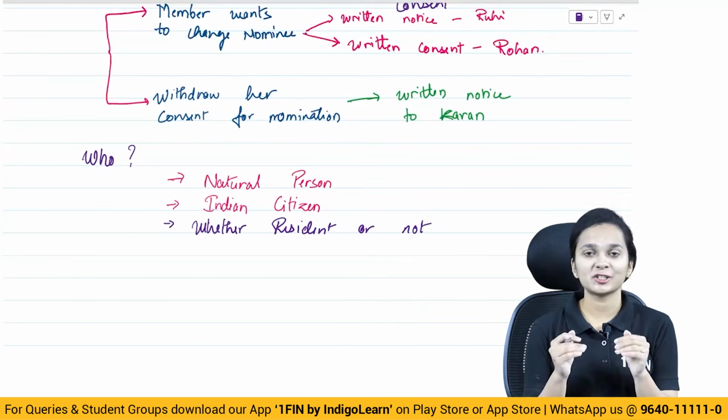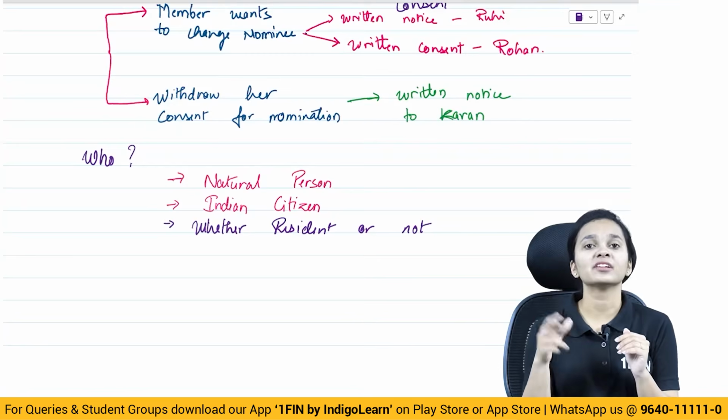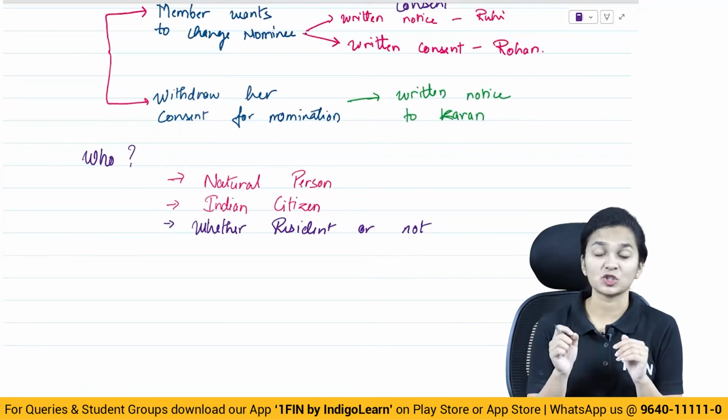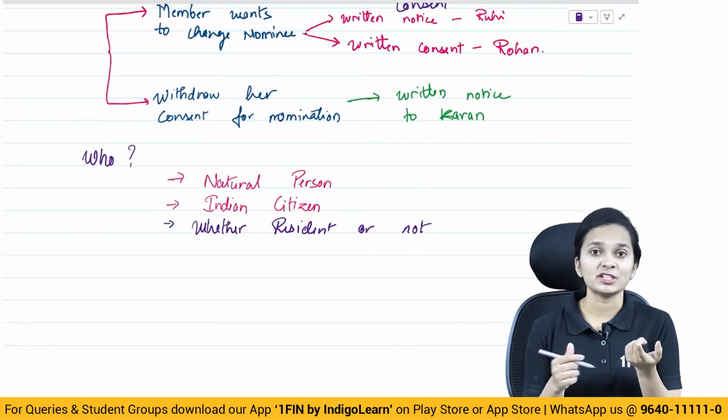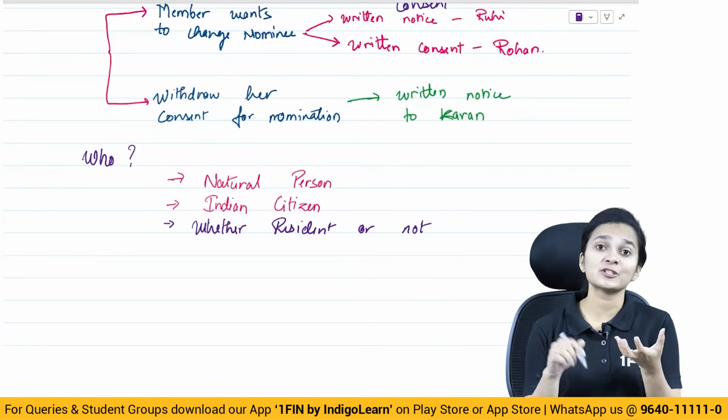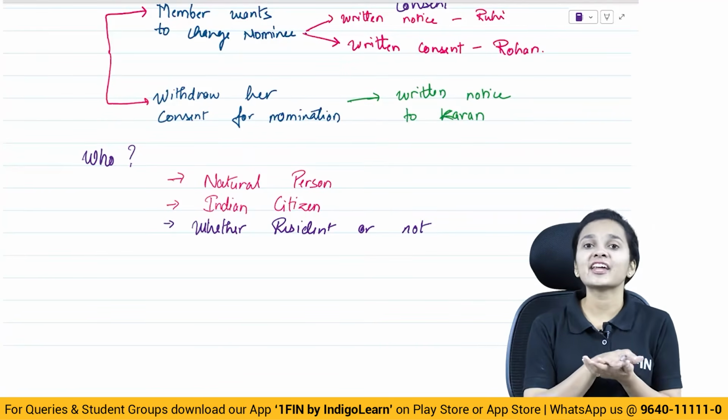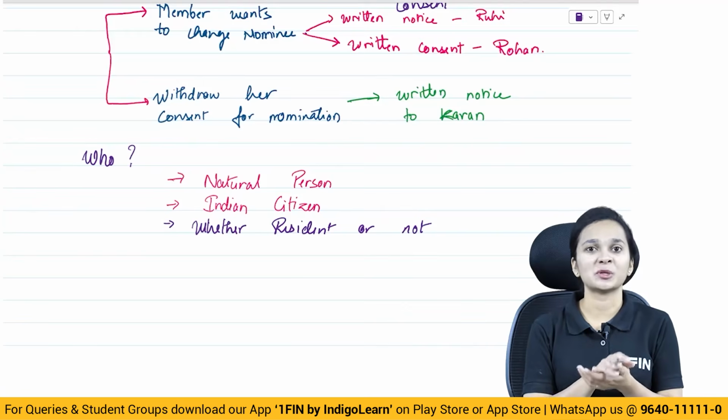Earlier, residential status was also a mandatory condition. However, now it has been made an optional condition, which means what? Foreign nationals who are Indian citizens who are foreign residents, they can also come and incorporate a one person company